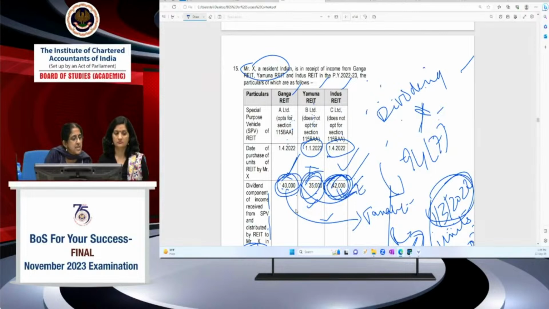I hope it's clear, Ishika. I didn't know what your doubt was, but I've just explained the whole thing again.